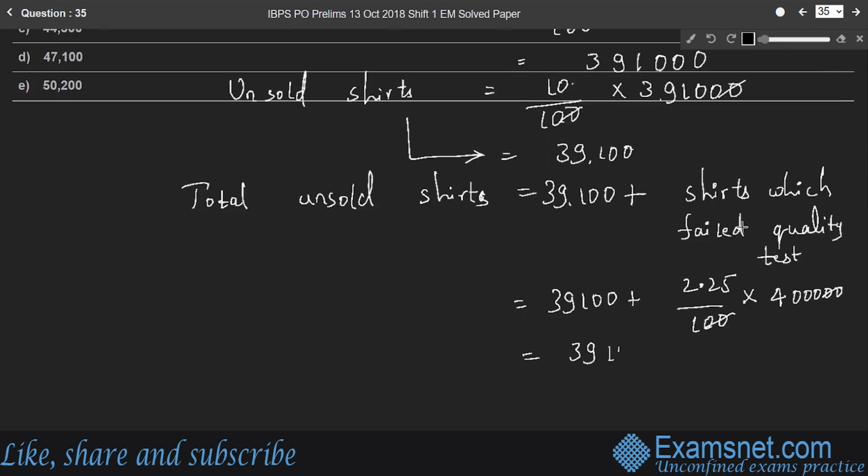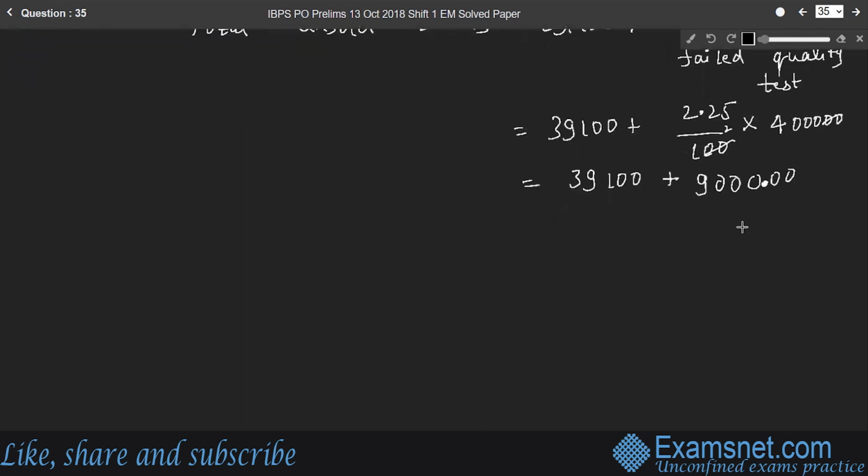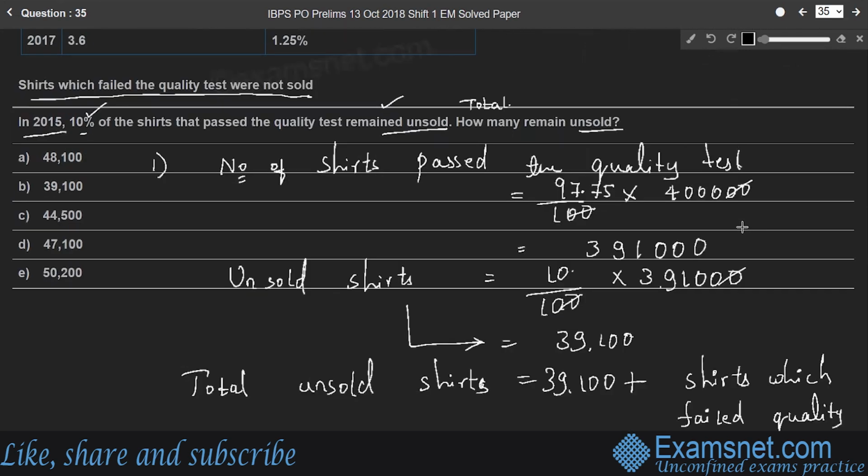So 39,100 plus, 4 into 5, 20, so you will get 9,000 shares. 9,000 shares failed the quality test. So 39,100 plus 9,000 is 48,100. Therefore, total unsold shares are 48,100. Option A.